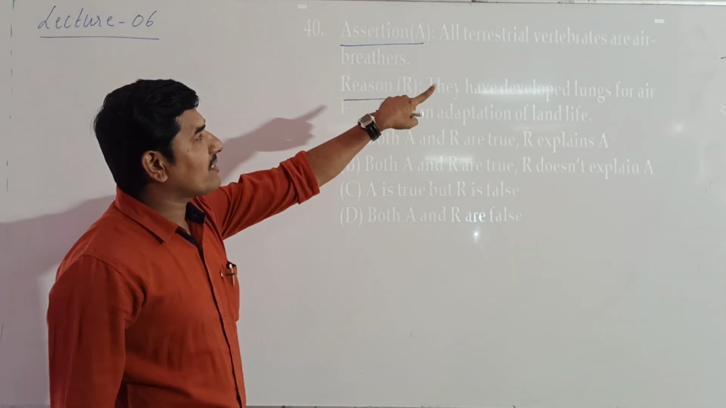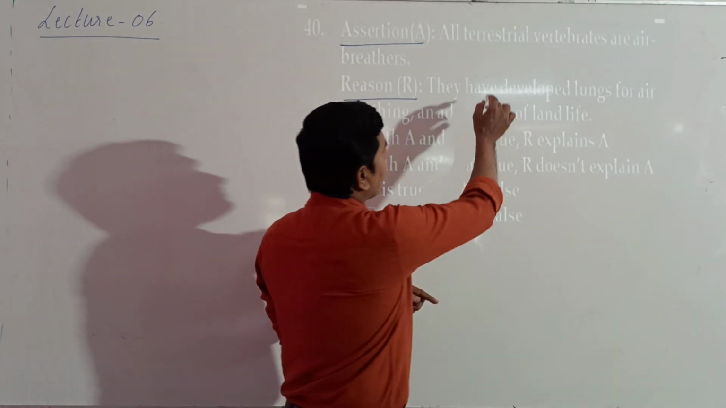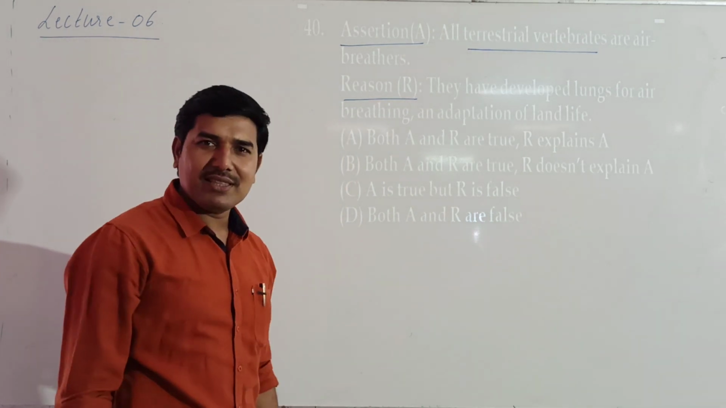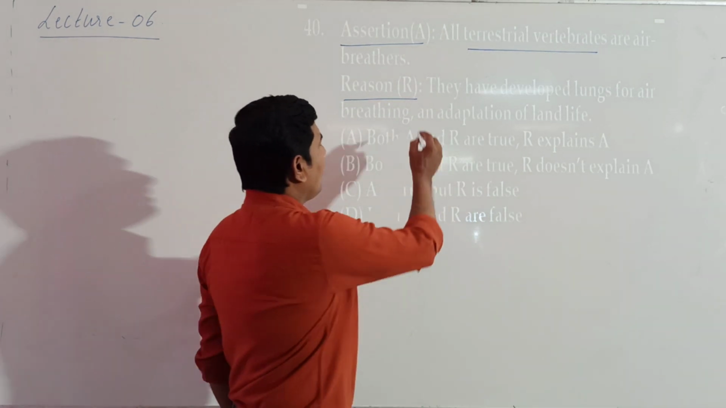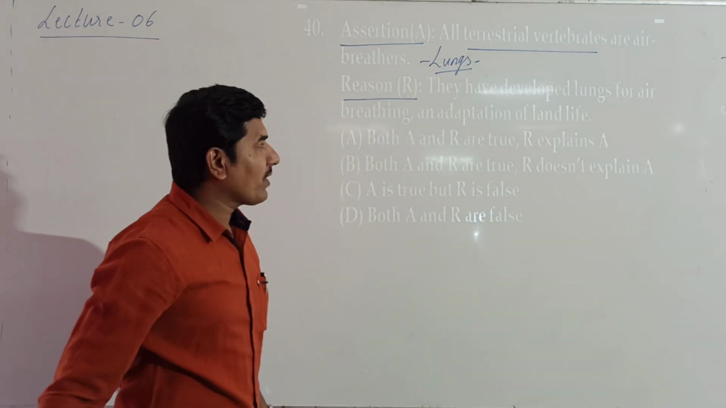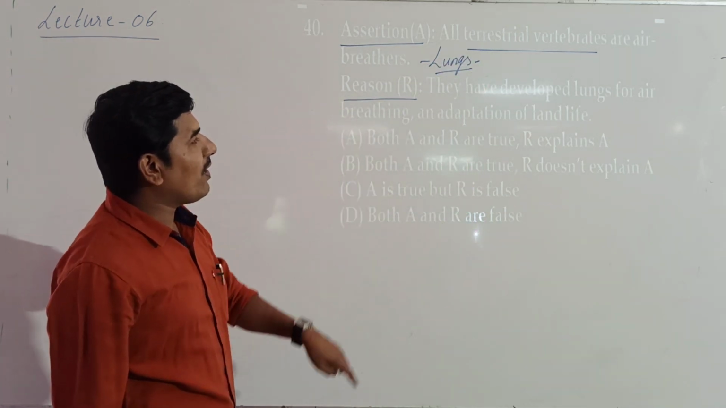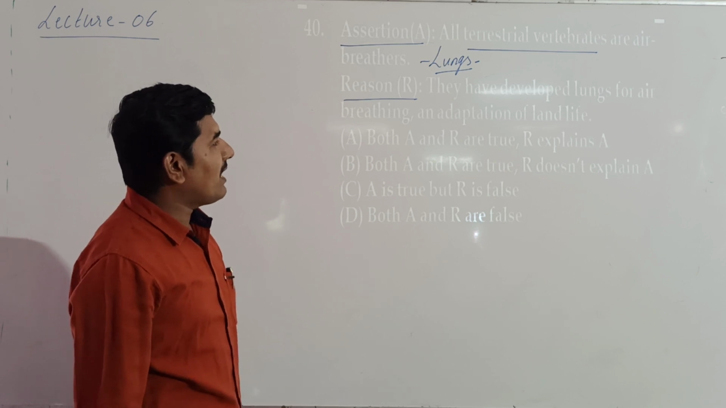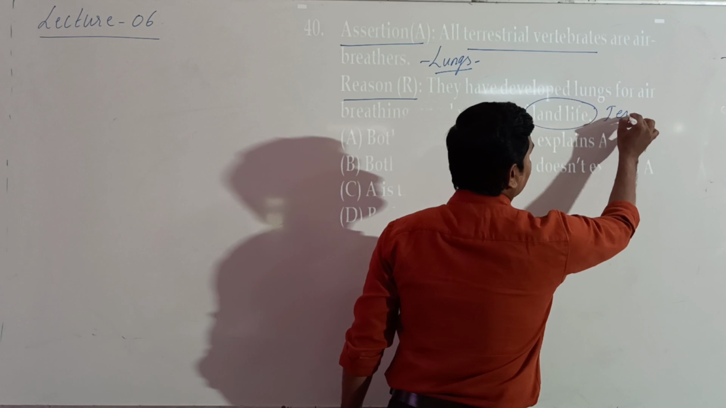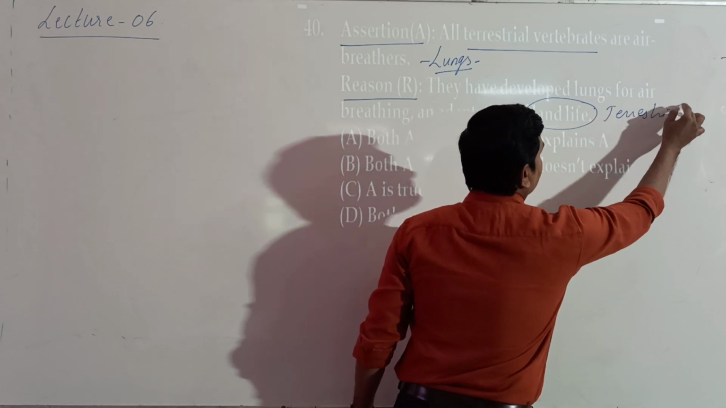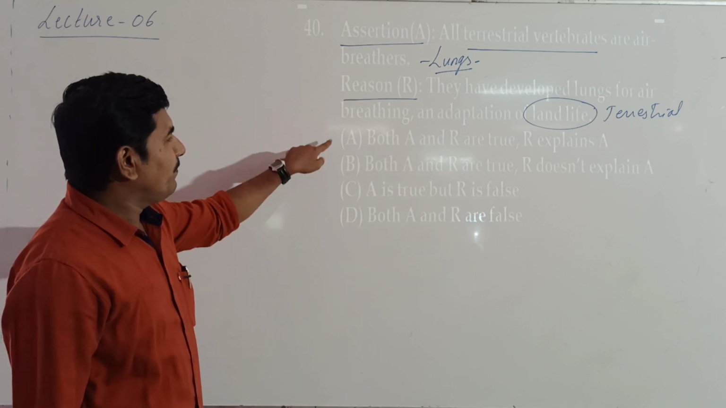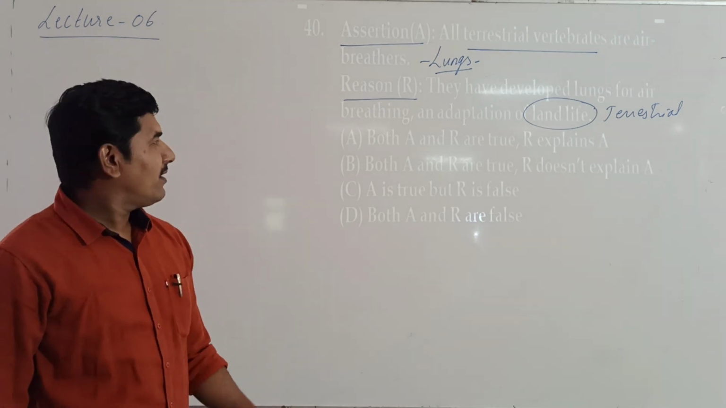Assertion: all terrestrial vertebrates are air breathers. Now here we have terrestrial vertebrates are air breathing. That is true. How do they breathe the air? Through the lungs. The next reason: they have developed lungs for air breathing and adaptation of a land life. This is terrestrial. Say terrestrial life. That is true. Then, which is the correct answer here?